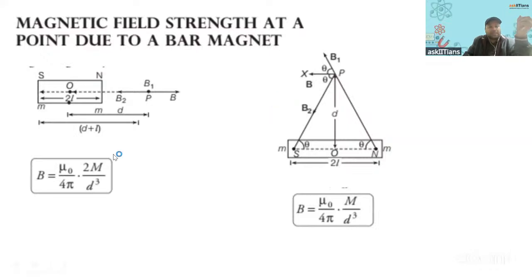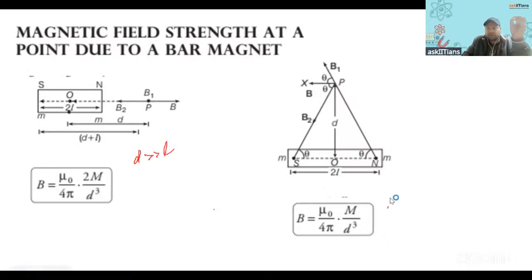Okay. Then these formulas I was telling about. So this is a bar magnet, and you need to calculate the magnetic field at this point. This is the axial point, right? So it is this formula. But it is for which? It is for when the d is very much greater than this L. Only that you need to remember. Right? And this is the equatorial point we have. So d is very much greater than L. So these formulae are for when d is very much greater than L. Only then do these formulas apply.